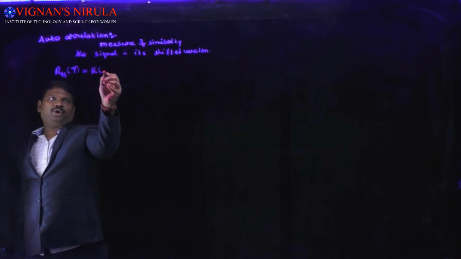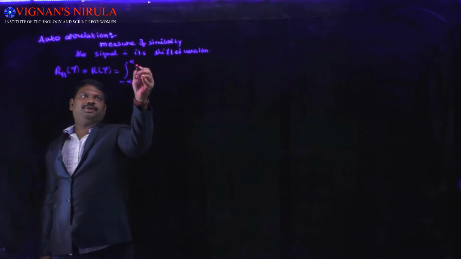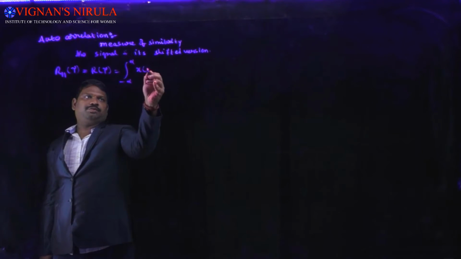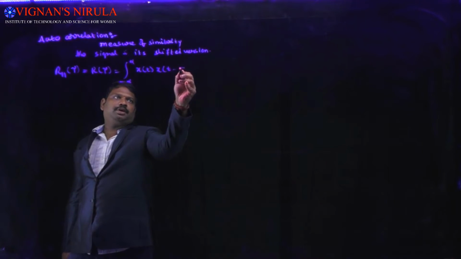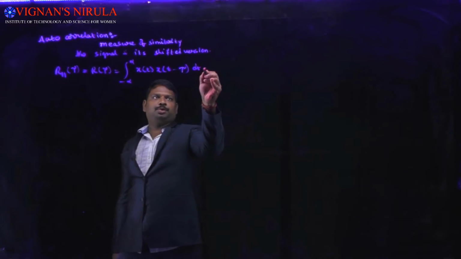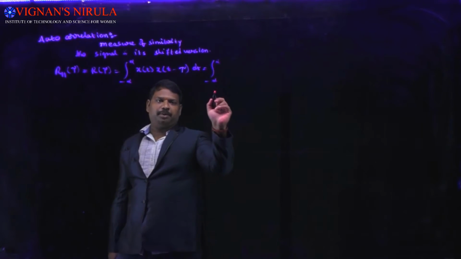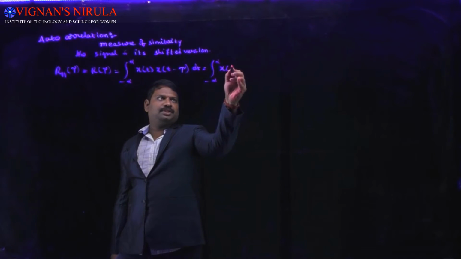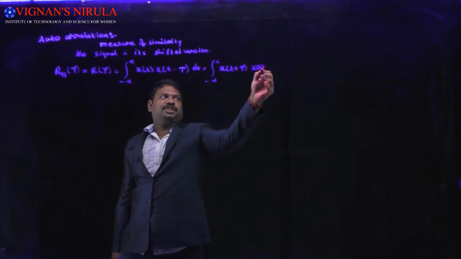It can also be called R of tau, which is given as the integral from minus infinity to infinity of x of t and its shifted version, x of t minus tau, integrated with respect to t. This shifted version can also be written as x of t plus tau times x of t dt.